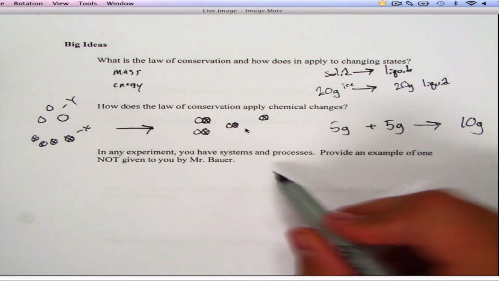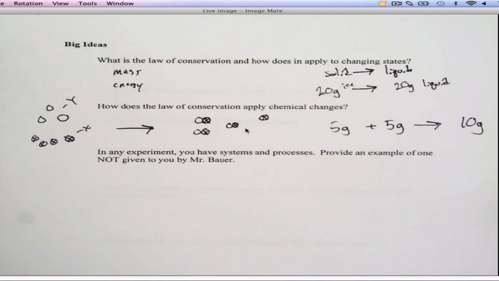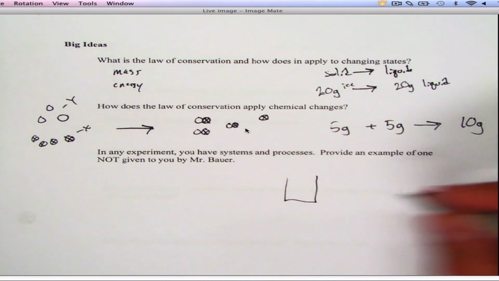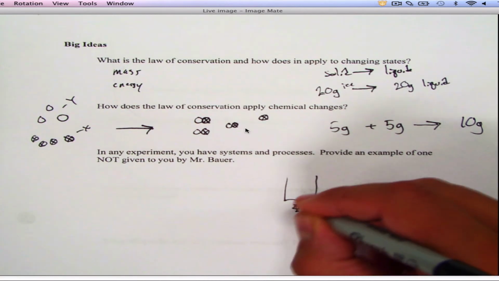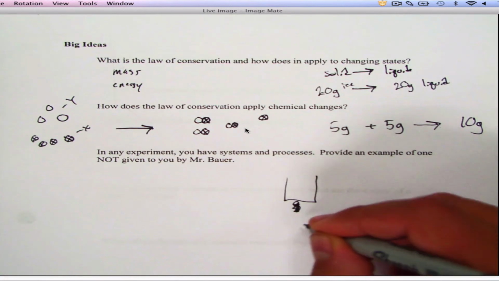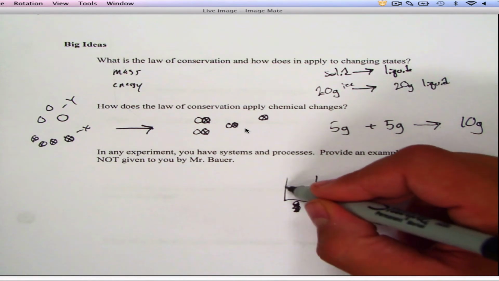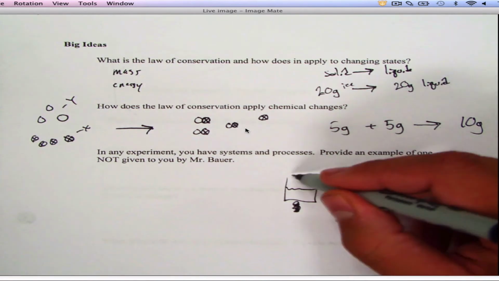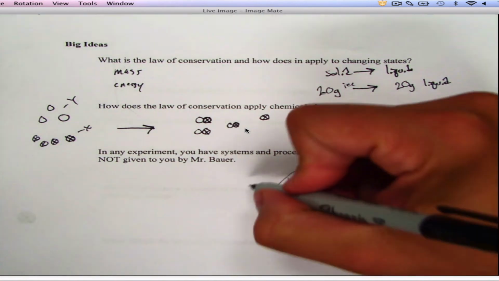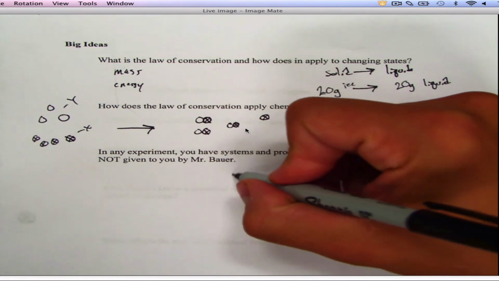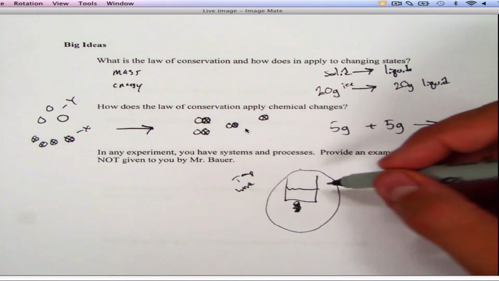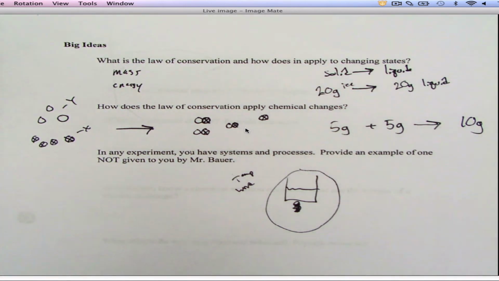When you do an experiment, you have systems and you have processes. All right? The system is what actually is going on. So say if I have a cup, and let's say I'm heating it up. Here's my flame. And there's my Bunsen. Let's say here's a Bunsen burner down here, hanging out doing this deal. All right? And here's my flame. I'm heating up some water. The system is all this stuff. The flame, the beaker, all that stuff. The process is heating, but the outside forces would be like wind, temperature, everything that could affect it.